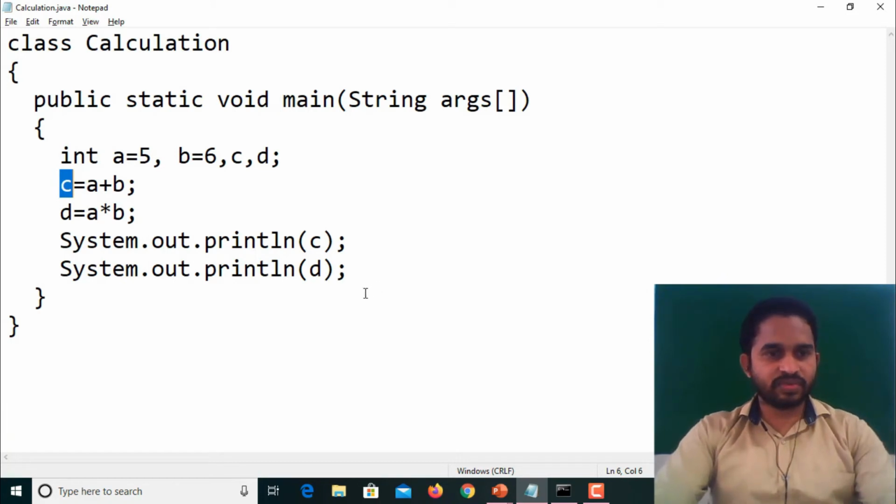This is a simple program for calculation by giving two variables' data, and we are evaluating the third variable. A simple calculation about addition, subtraction, multiplication.